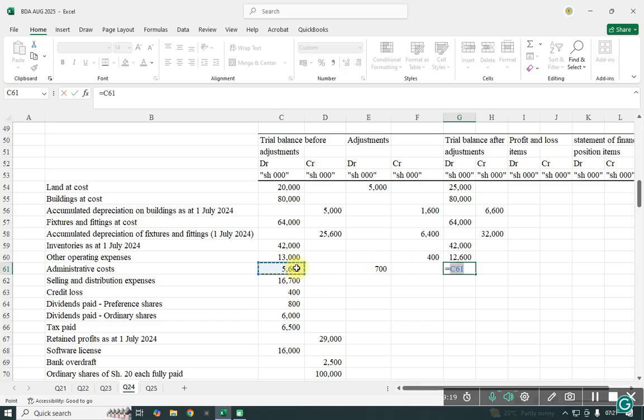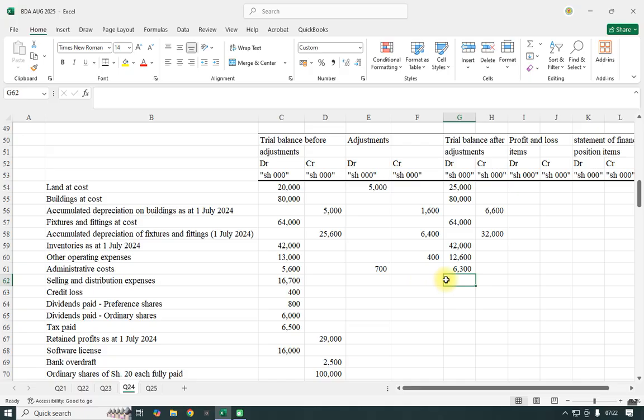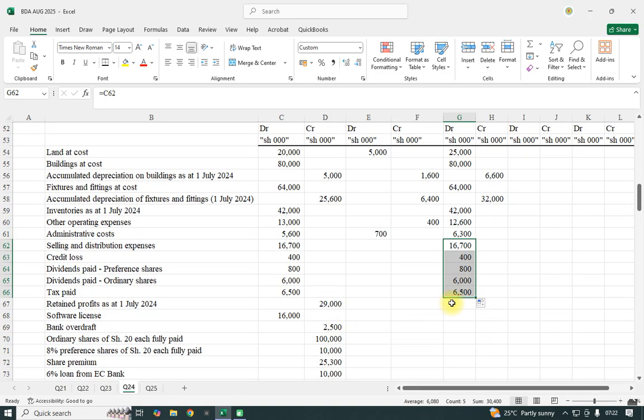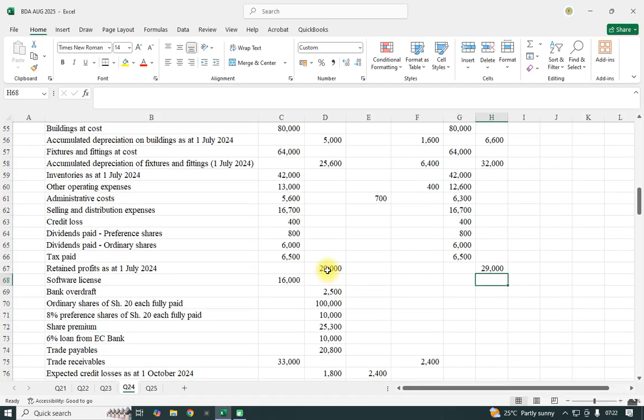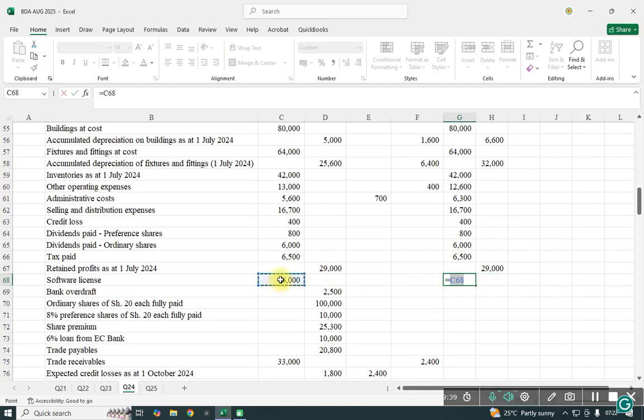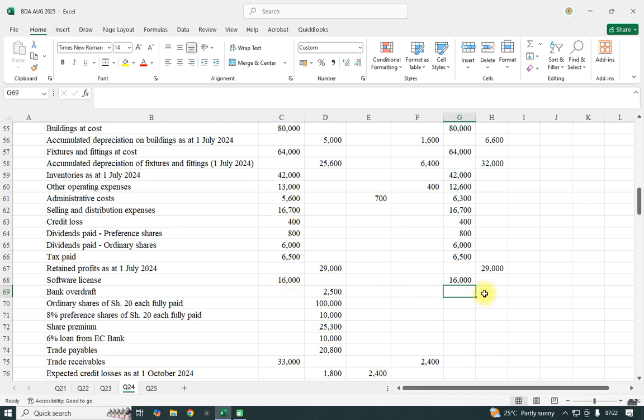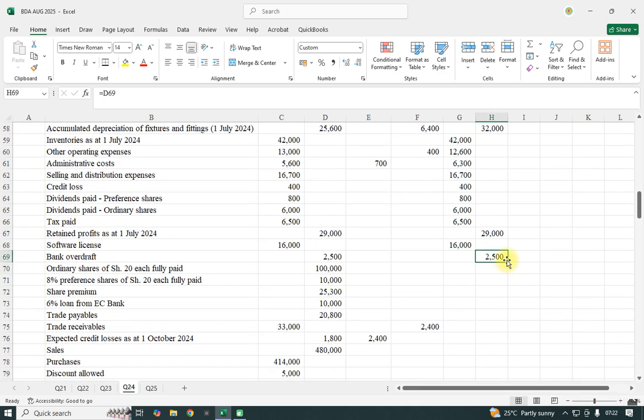Admin, we shall add the accrual. The selling will remain. So this one we shall drag, yeah, up to this point. This will remain up to the tax that was paid. Retained will remain at that value. Software will remain. Overdraft and the rest, this one will remain up to this point. This will drag up to